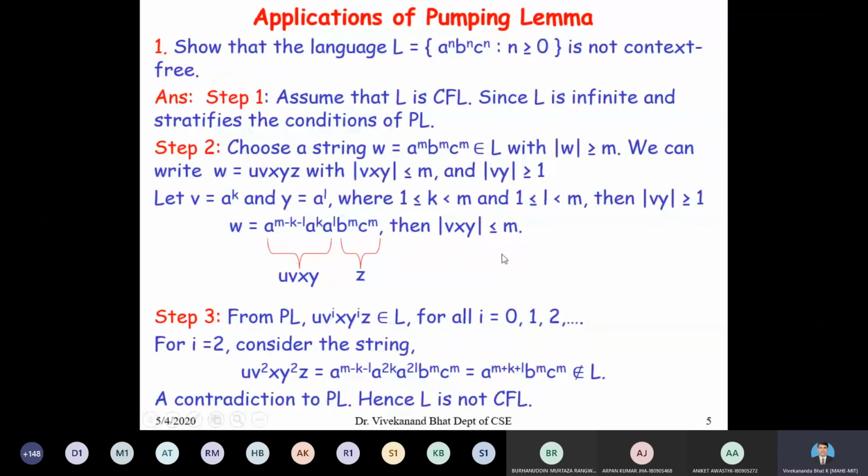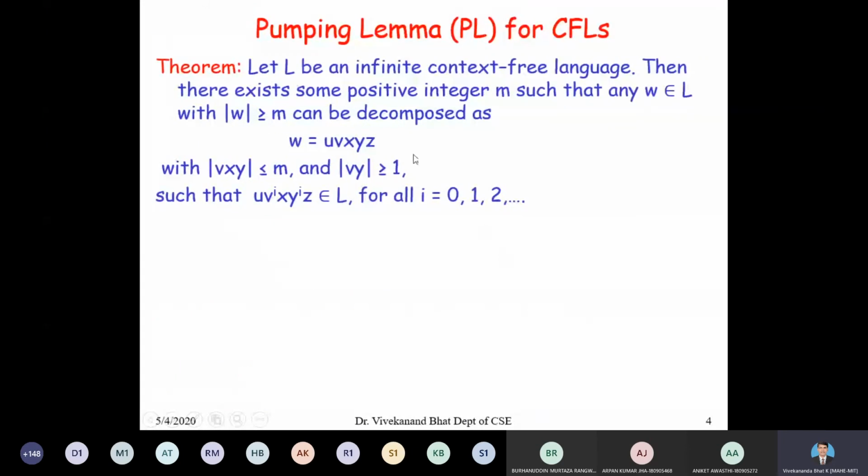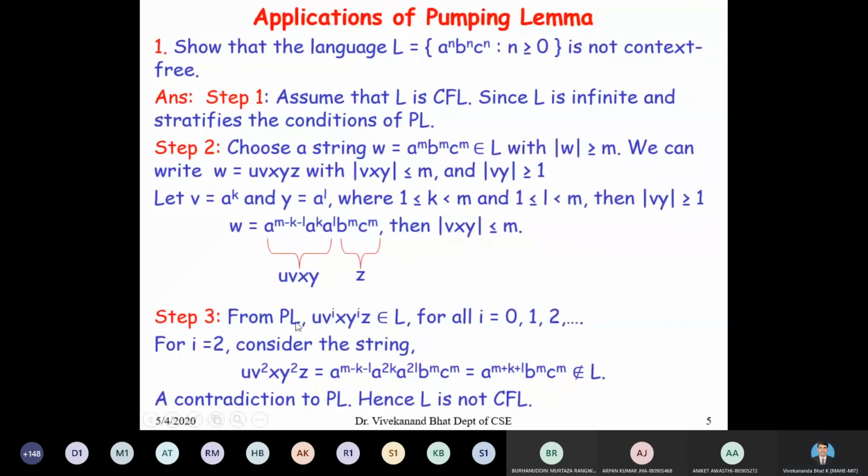That is the only condition that we have seen in the statement of the pumping lemma. So in the third part, from the pumping lemma, we have to prove that u v to the power of i, x y to the power of i, z belongs to L for all i equal to 0, 1, 2, etc.